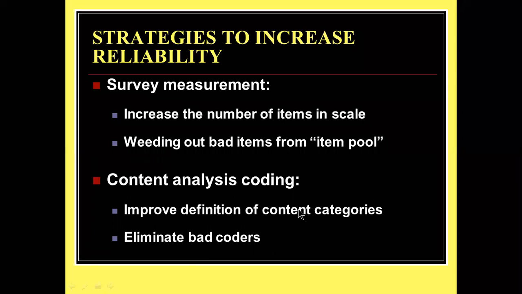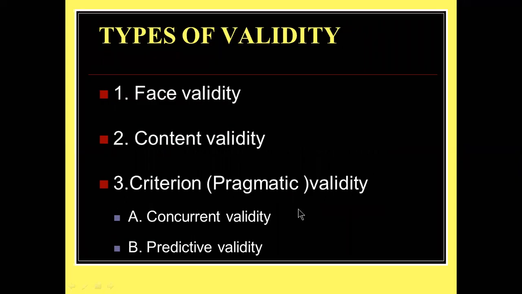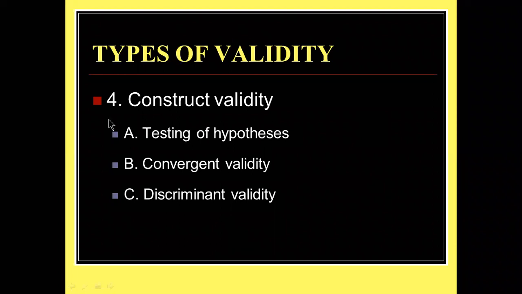Okay. So now we will see the important thing. What are the types of validity? There are basically three types. One is face validity. Next one is content validity. Third one is criterion validity, otherwise called pragmatic validity. This criterion validity we divide into two types: one is concurrent and another one is predictive. There is another type of validity also. Totally, there are four types of validity. The fourth one is construct validity.